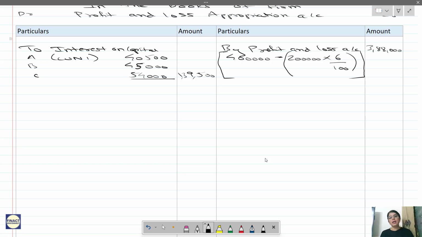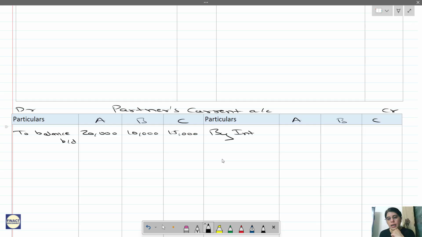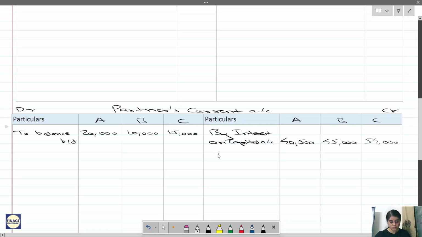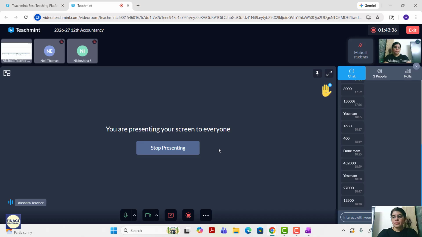The initial entry will be transferred to the current account, that is interest on capital account debit to partners' current account. So on the credit side of partners' current account, we will write by interest on capital, because we are giving it to partners, which means they have to be credited. So this is 40,500. Be careful of the columns. B is 45,000 and C is 54,000. Am I right? Yes. Done.